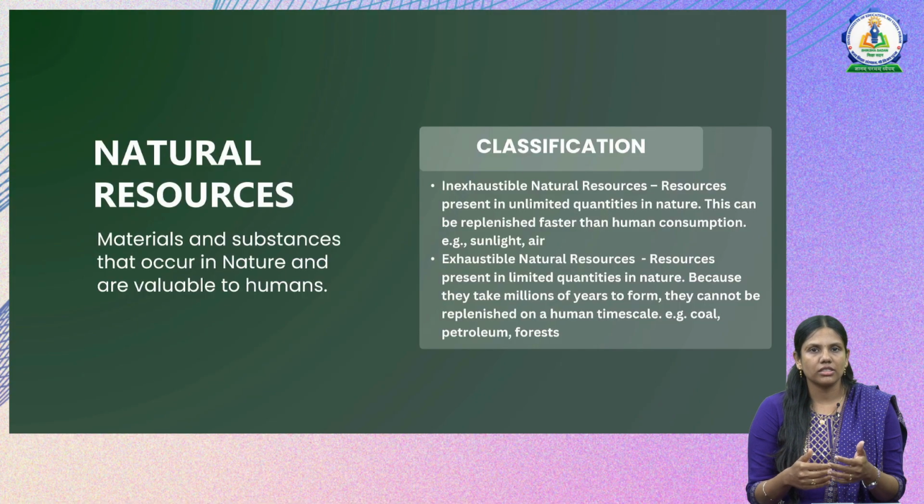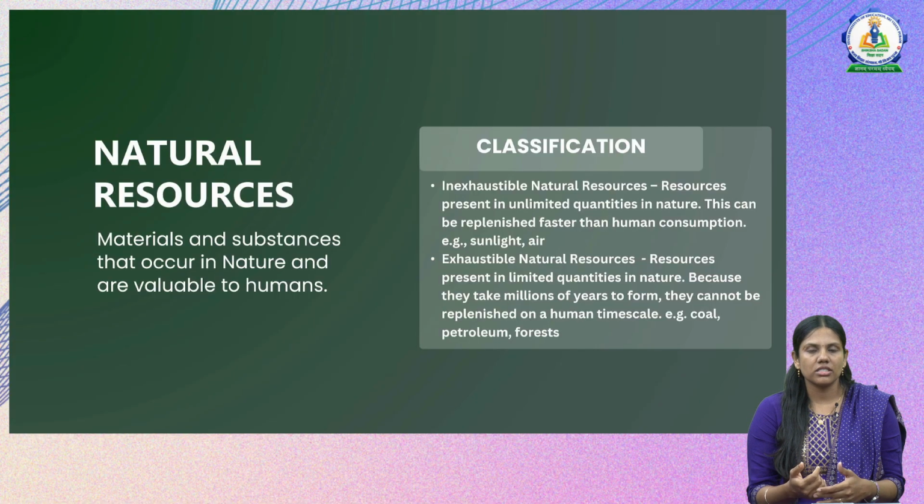The other classification is exhaustible natural resources. As the name says, these resources are limited in quantity, or it takes more time for them to replenish once humans are using them. For example, coal, petroleum and forests. These are considered exhaustible natural resources. You can also add different examples to the list, for both inexhaustible and exhaustible natural resources.